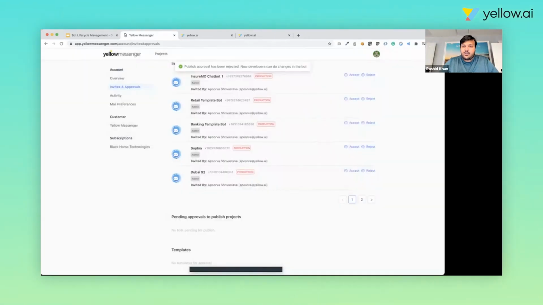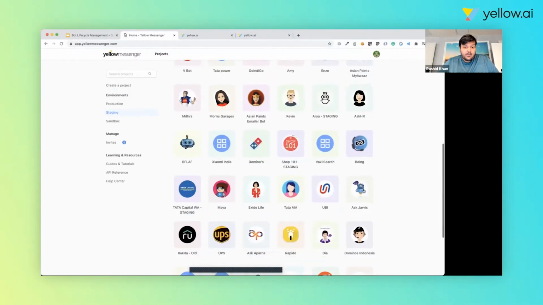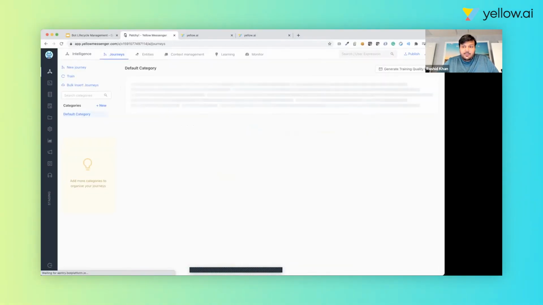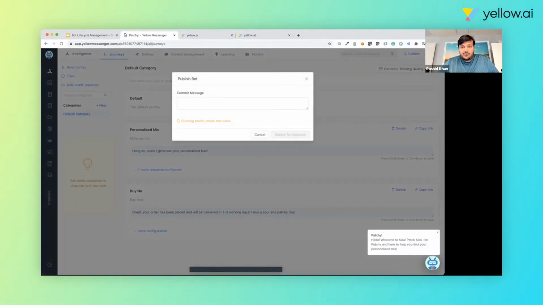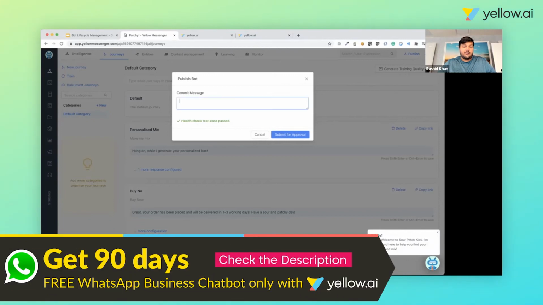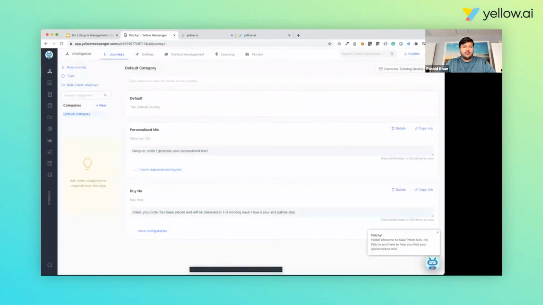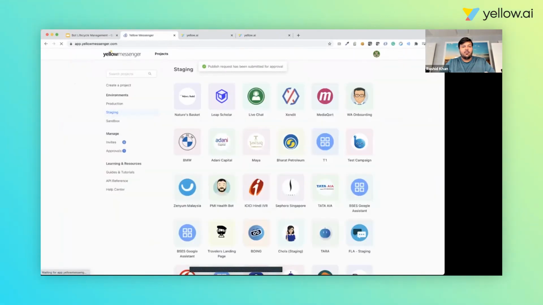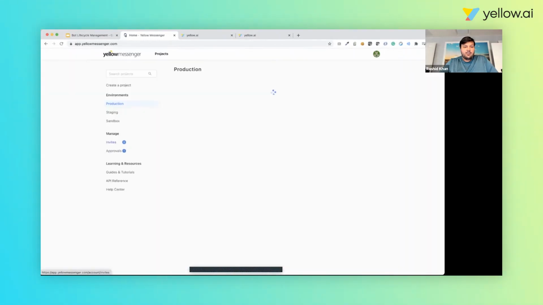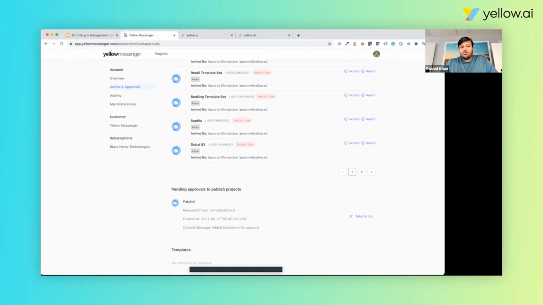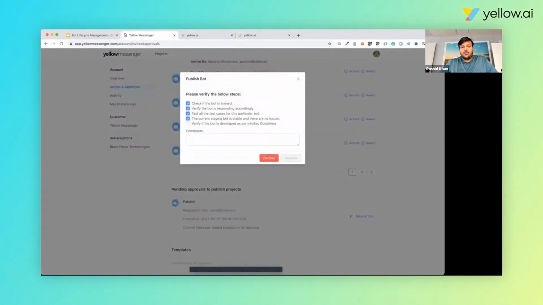I can decline this push as well, and the developer will get an email about the same, and they can go ahead and make those changes. As I come here, I can see that Apache was declined, and I can submit again for approval. Now the health test cases are passed, and I can submit. It will trigger the same workflow again. So I get an approval message notification, and I can essentially move this into production. Now I can say this looks good.